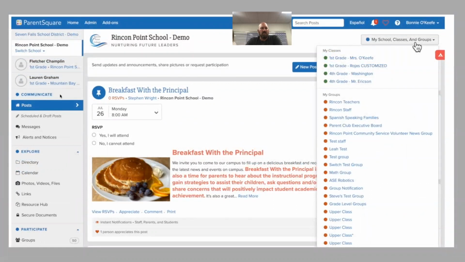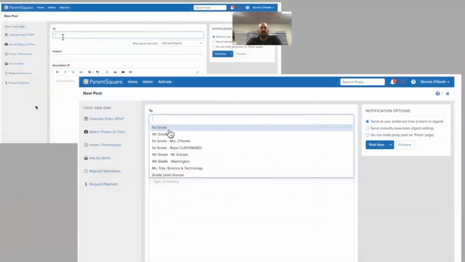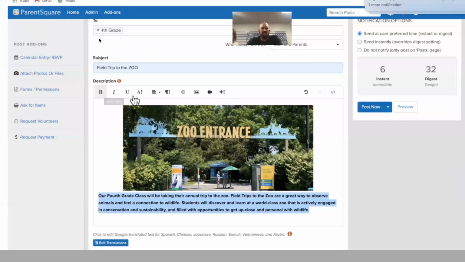So you would come over here to where it says communicate, go underneath communicate, click where it says posts. Once you get there, it's going to bring up a window that looks a lot like an email composition. So where you're going to send to, if you click there in To, it will pull up all of the different groups that you can send that message to. Once you've chosen who to send the message to, you can compose your message.